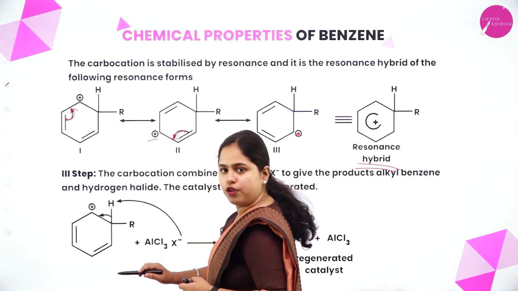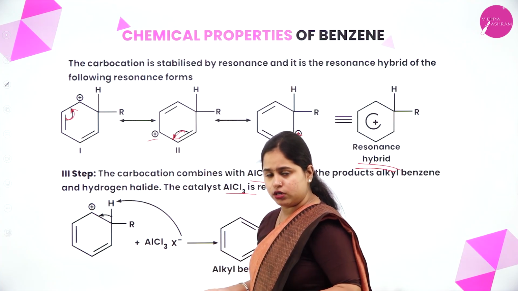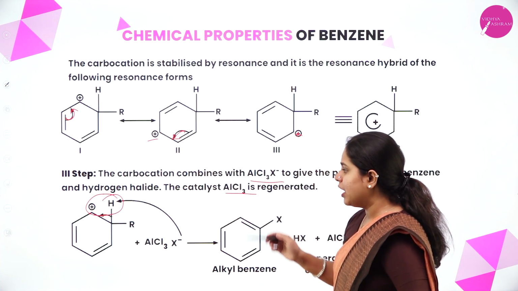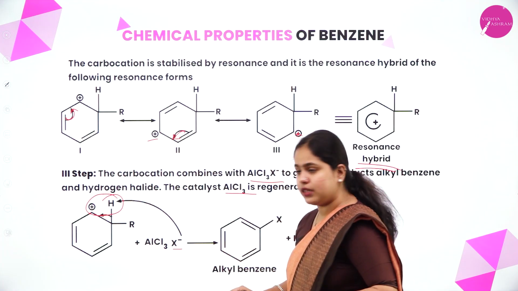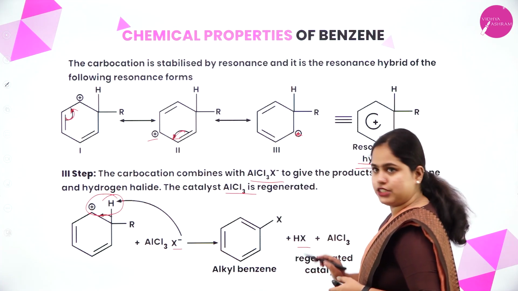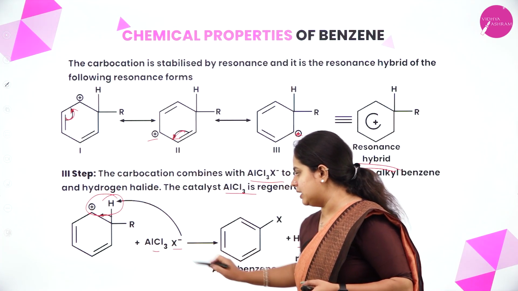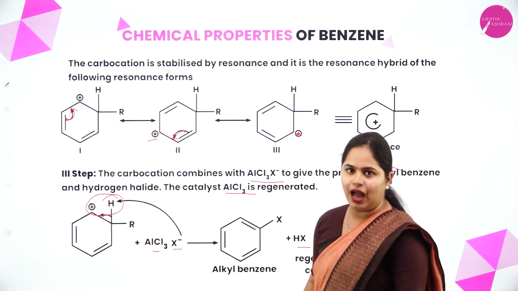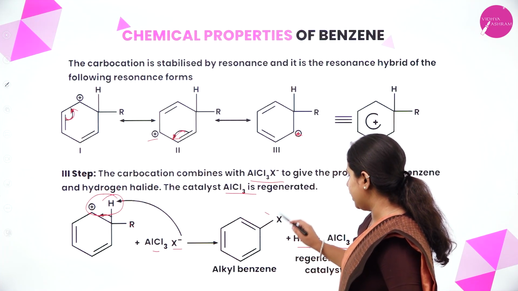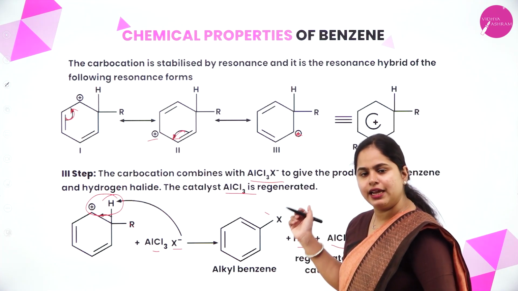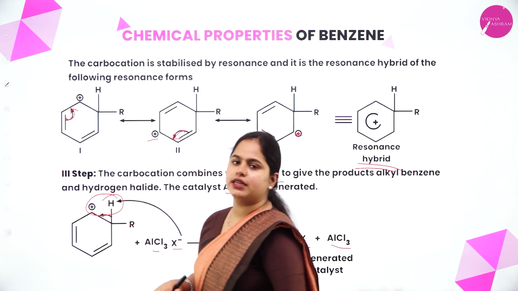So what is removed from here? The hydrogen atom or the proton is removed from here. So H plus will be removed, and that will combine with the X minus. We have H plus and X minus, which will form HX. What else is left here? AlCl3 we are getting. Now what was here actually? It is the alkyl group. So what are you going to get? You get the alkyl benzene as well as the hydrogen halide and AlCl3. So I hope that is clear.